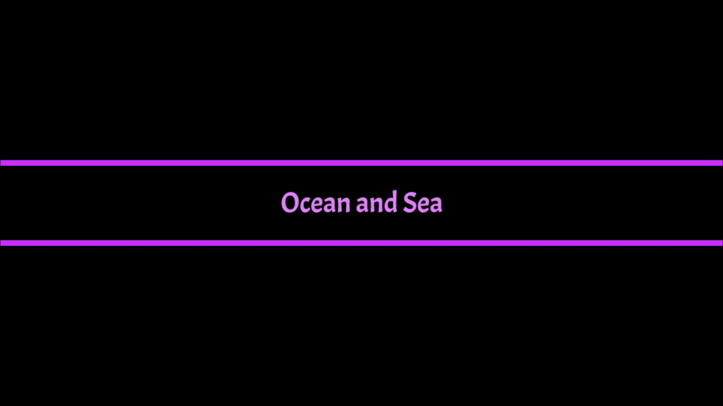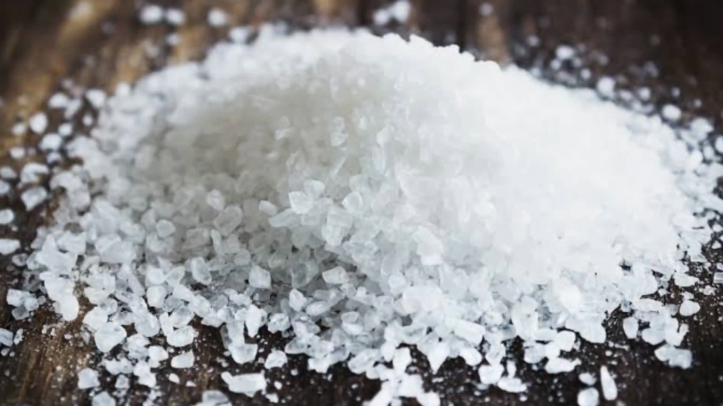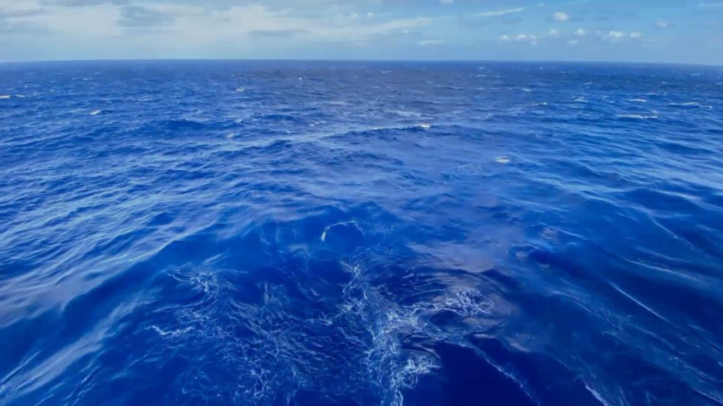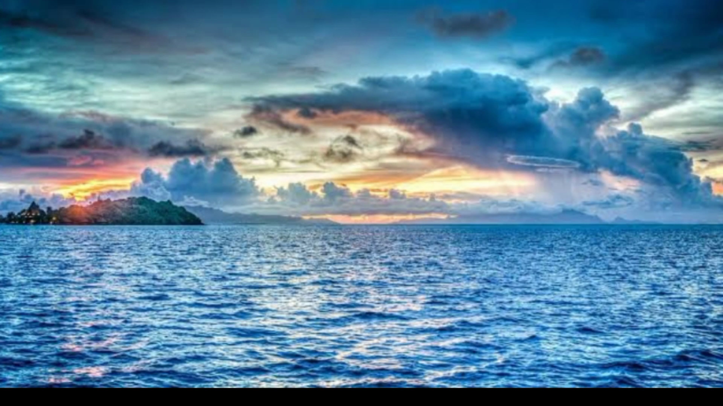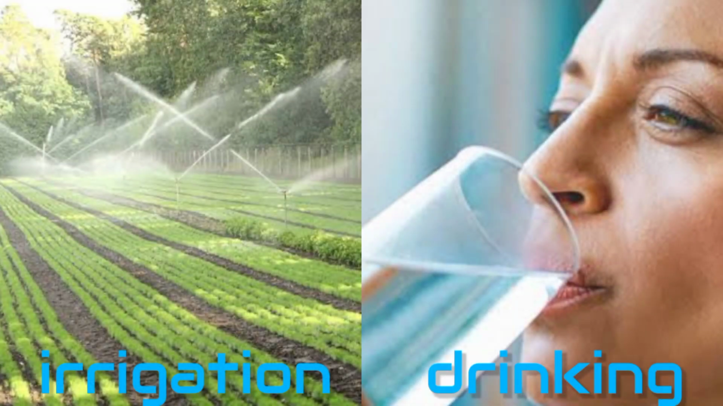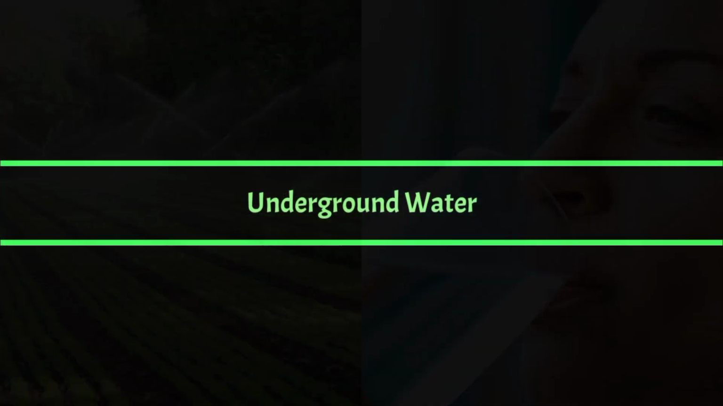Ocean and sea water. Ocean and sea are the largest source of water on the earth. They contain a large amount of dissolved salts, mainly common salt. Due to the presence of common salt, it is salty in taste and is called saline water. Sea or ocean water is not fit for drinking and irrigation because of its saline nature.